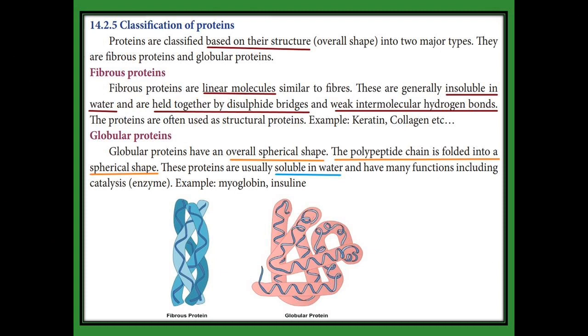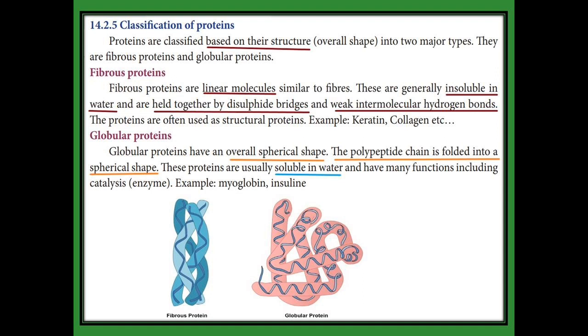Proteins are classified based on their structure. One is fibrous, another one globular. Fibrous, it is a linear molecule. See the structure, it is a linear one. And globular proteins are spherical. Overall structure is spherical in shape.